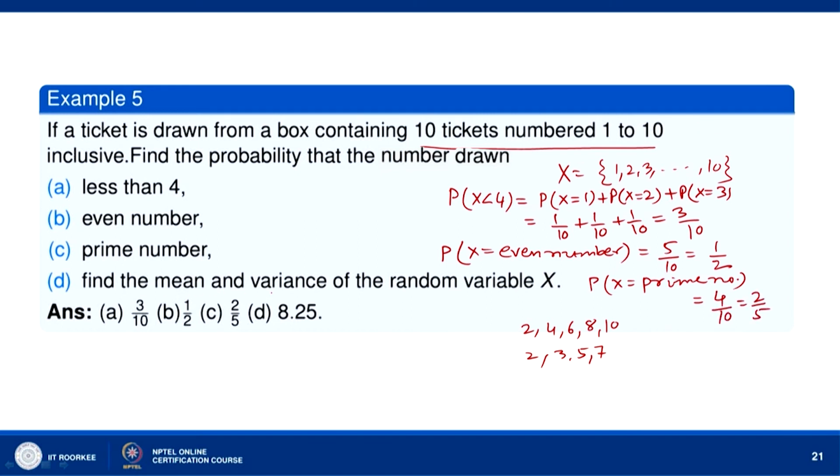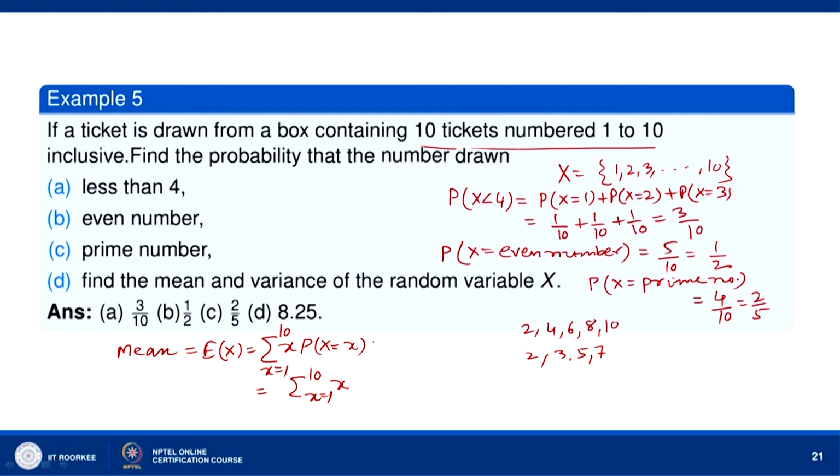Now, find the mean and variance of the random variable x. Mean will be equal to the expectation of x, so sigma x P(x) where x takes values from 1 to 10.